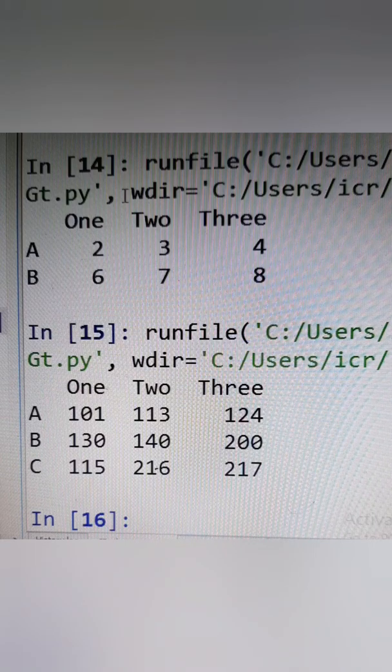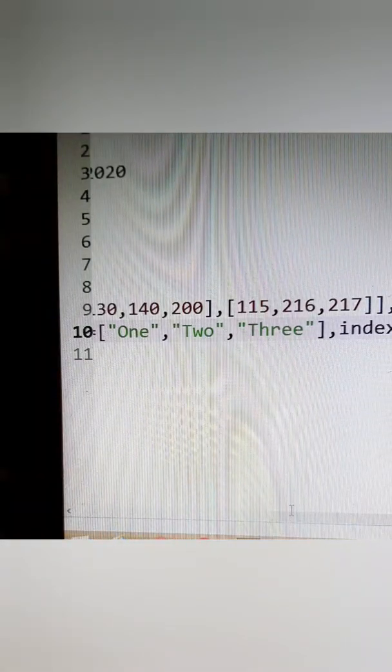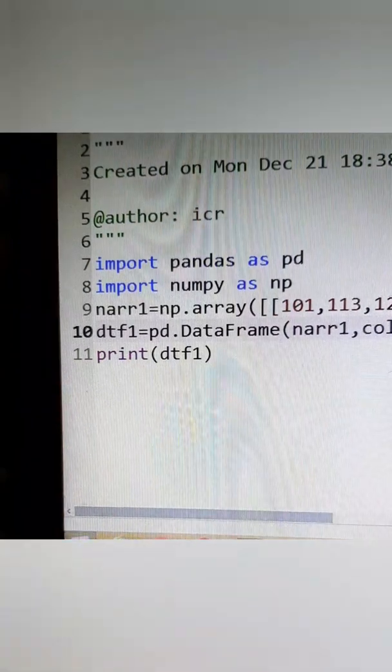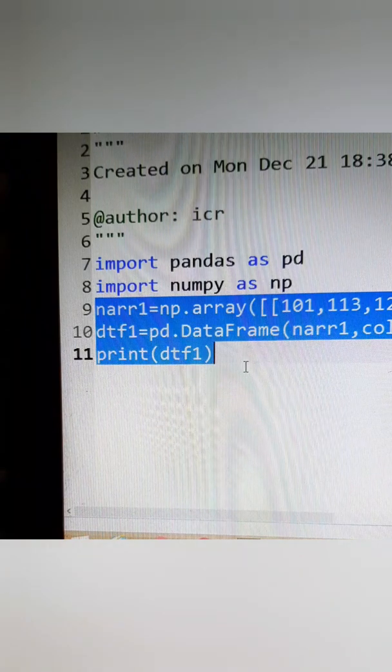Then comes creating a data frame object from a 2D dictionary with values as series objects. If we want to put Panda series also as one of the values of a dictionary, then how are we going to do it? We'll take a simple example. The example given in Sumita Arora is staff and salaries. Staff is having a list and salaries is also having a list. So let's see. Both of them are Panda series.